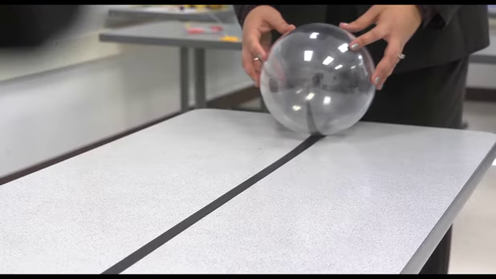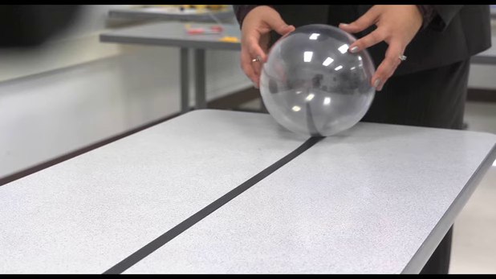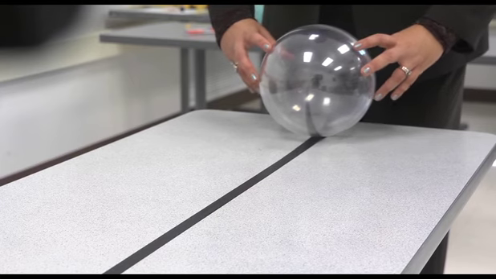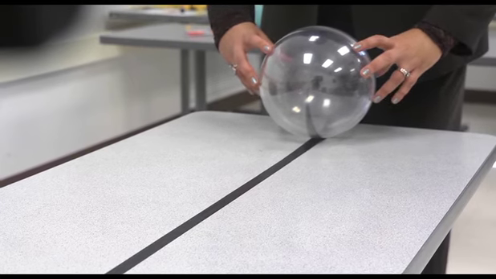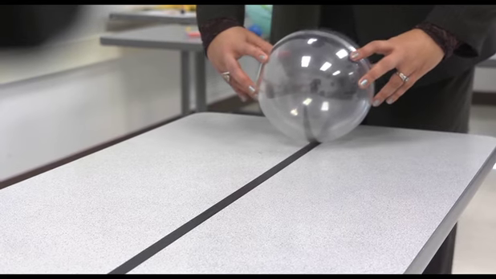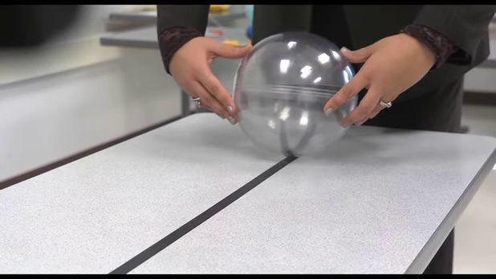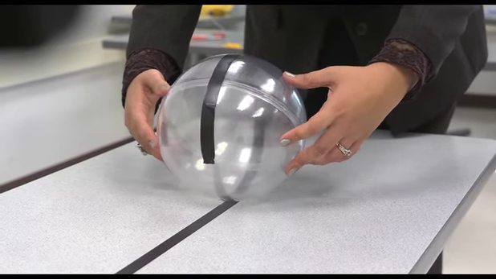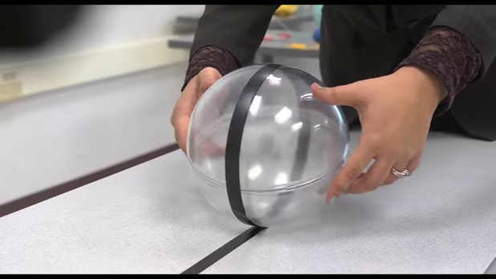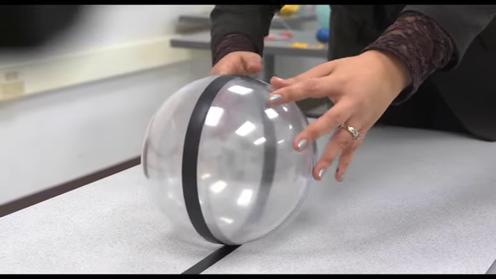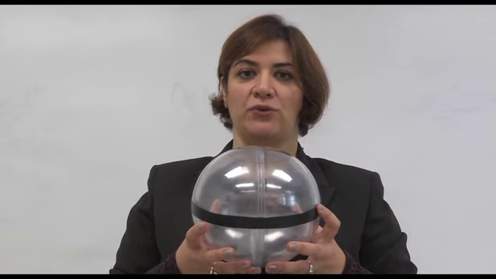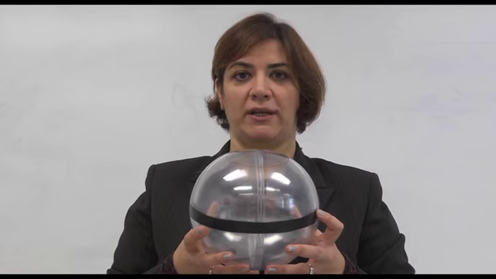Another way to think about straight lines on a sphere is considering the straight motion of a sphere on a straight line that is traced on a plane. So think of this tape representing a straight line on a plane, and if I move my sphere with a straight motion without changing direction, look at the path that is created by this straight tape. Once again, the great circle is the only line we consider straight on a sphere. Any other circle with a smaller radius would not be considered straight.